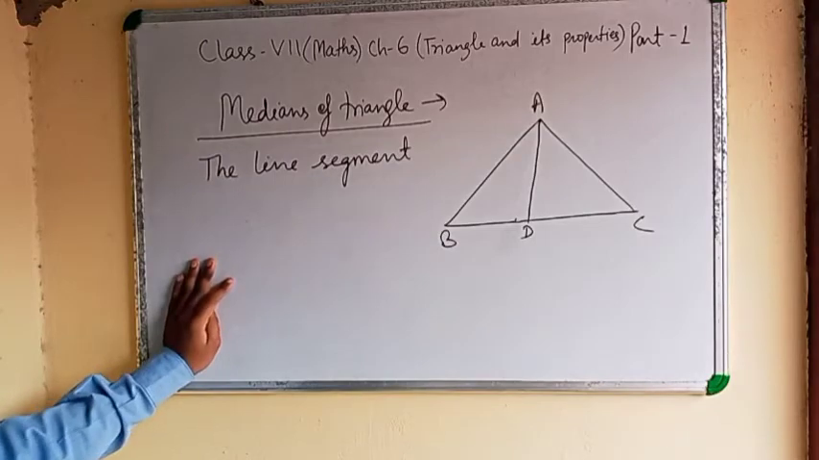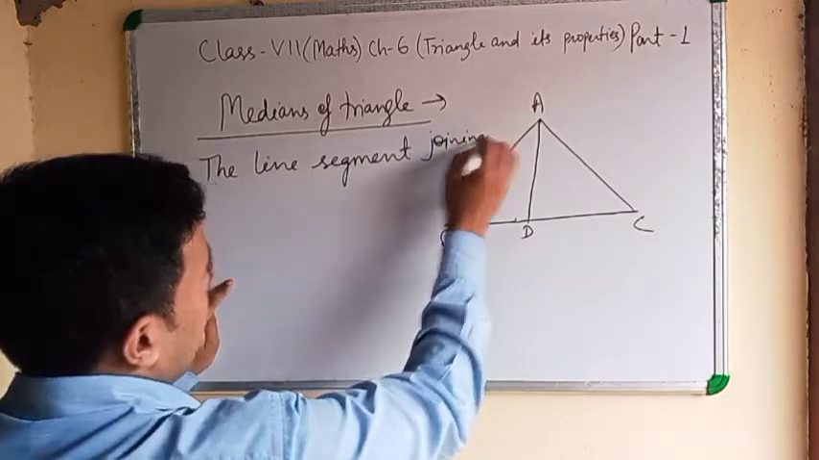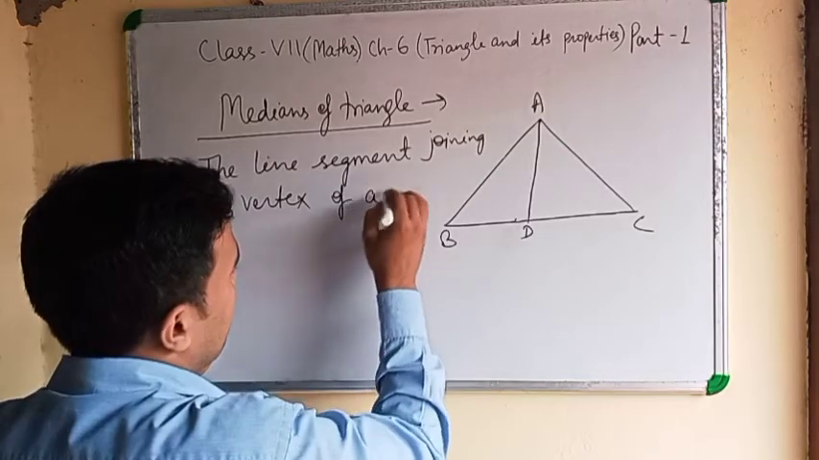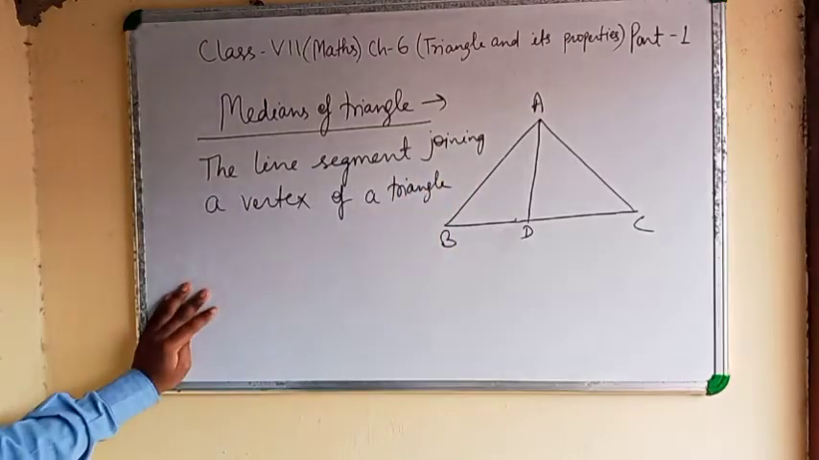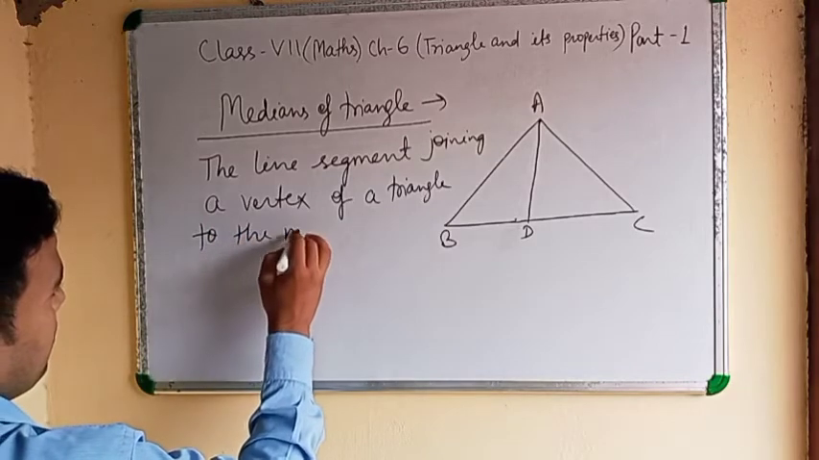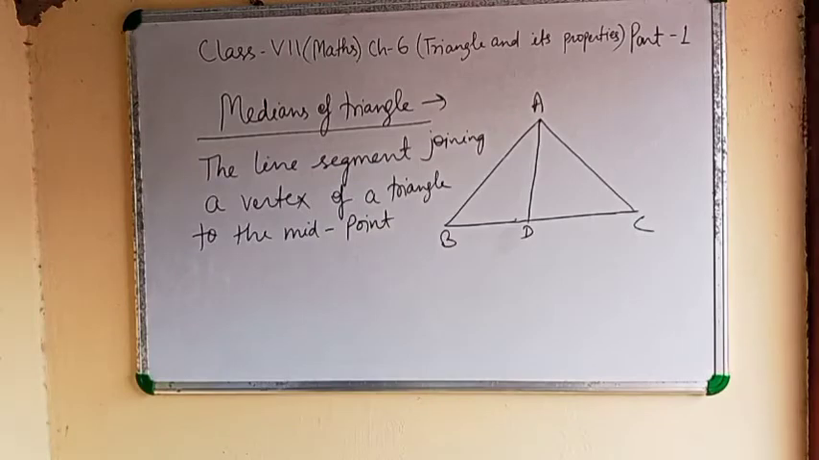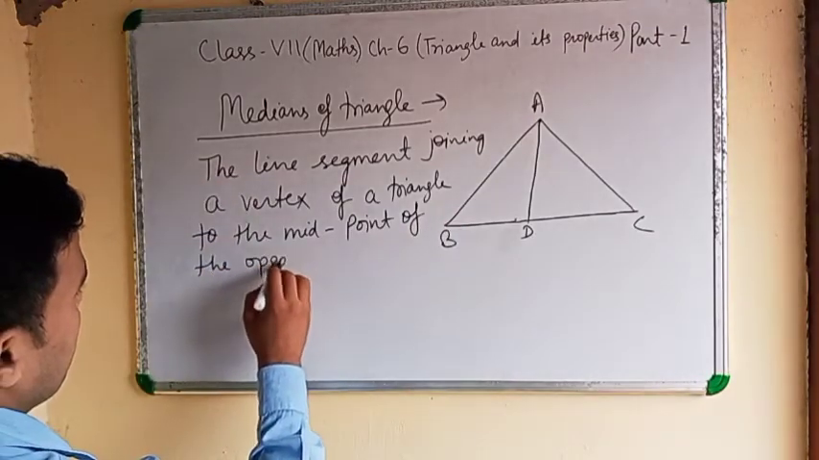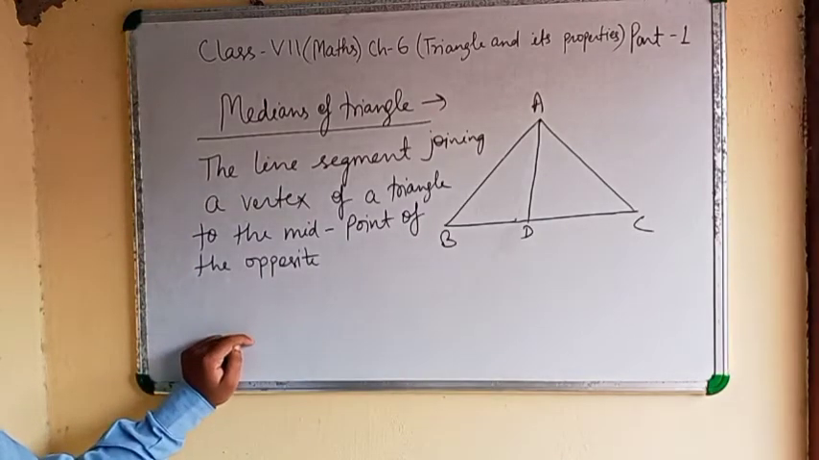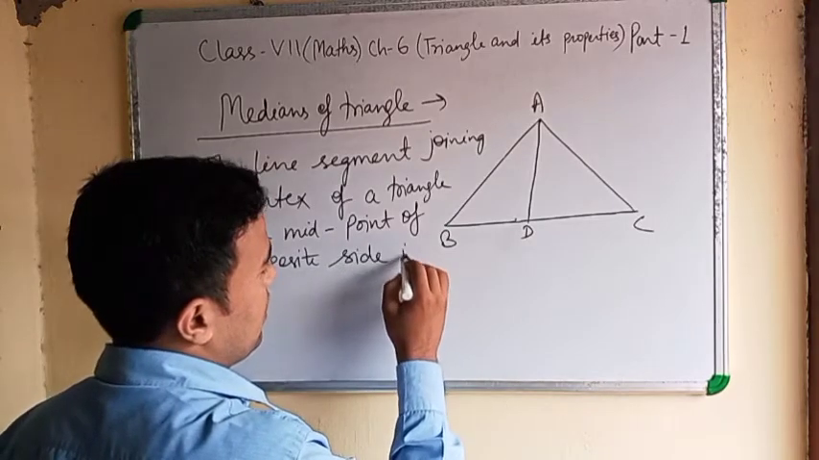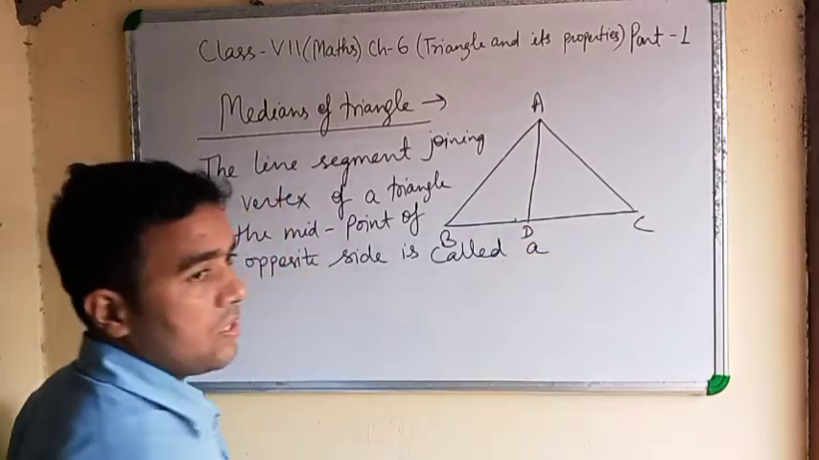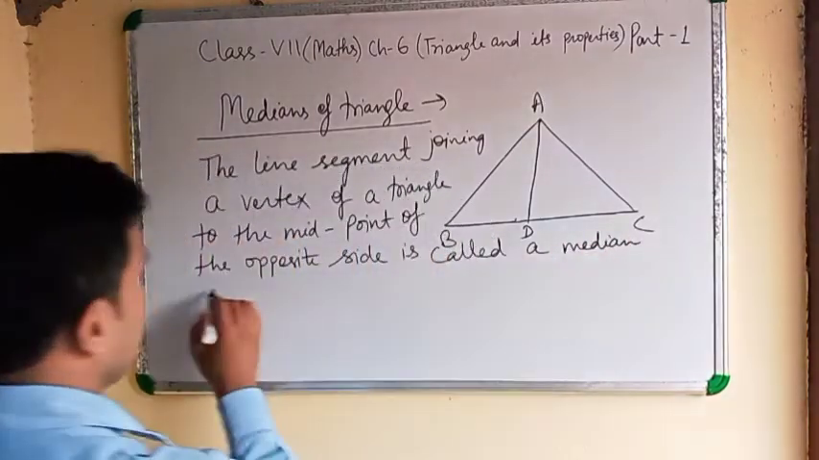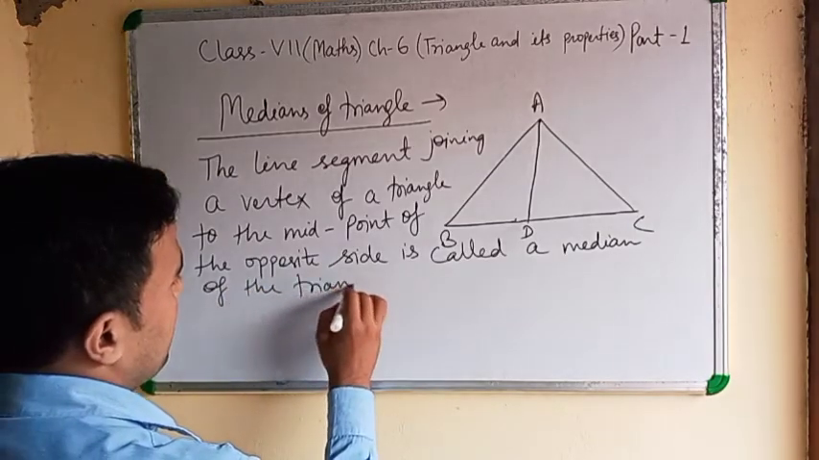Clear? The line segment joining a vertex. Vertex means point A, vertex of a triangle, to the midpoint of the opposite side is called a median of the triangle. Clear?